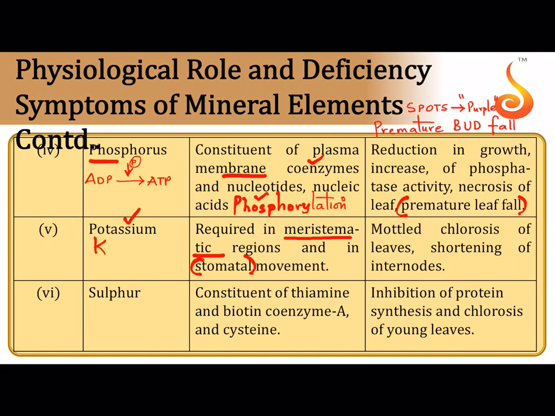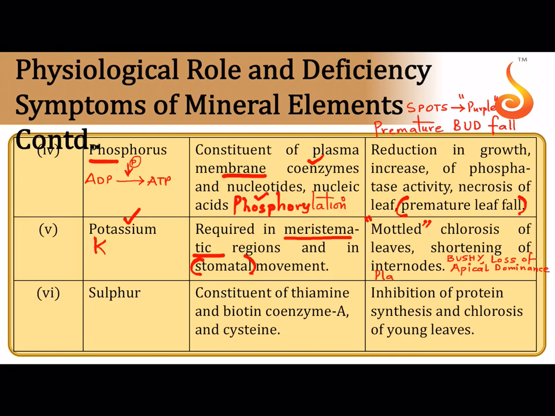And if there is deficiency of potassium, again there will be mottled appearance, that means spots start appearing, a mosaic appearance of yellow colored spots along with green colored regions in the leaf. There is shortening of internodes. Sometimes the plants become bushy in habit. There is loss of apical dominance. You all know what apical dominance is. So the stem apical meristem starts dying, or it starts losing its dominance. So the plant becomes very, very bushy. Instead of growing lengthwise, it starts growing sideways.